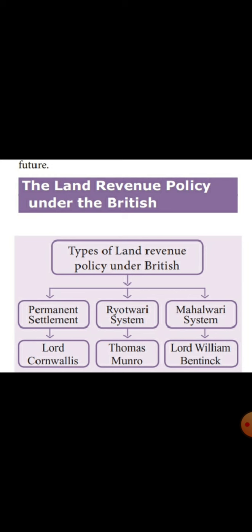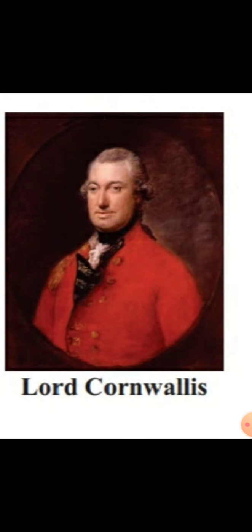The Permanent Settlement was made in Bengal, Bihar, Orissa, the Varanasi division of UP, UP meaning Uttar Pradesh, and northern Karnataka, which roughly covered 90% of the total area of British India. It was known by different names like Zamindari, Jagirdari, Malguzari and Biswadari. Do you see in the picture? He was Lord Cornwallis.